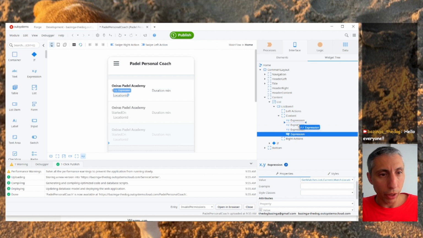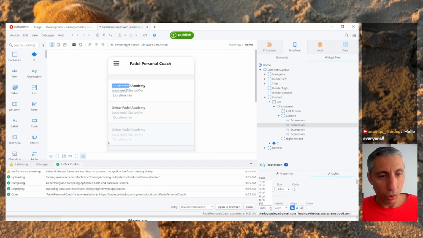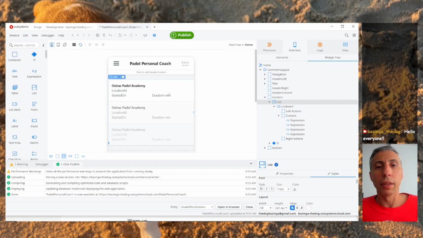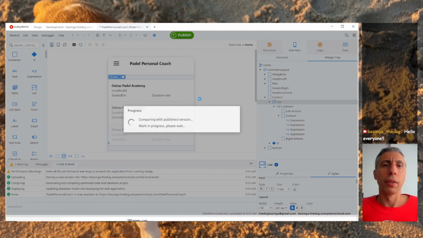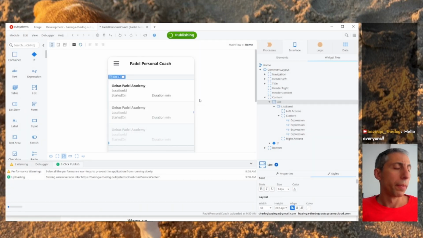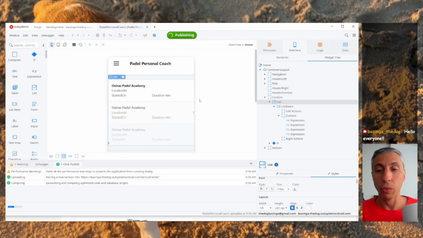Let's just move the location here, and on the styles, this will fill all the lines so we can have all the data. Okay, now we will get this data and we will be able to see it. So let's just publish this. If everything goes right, we won't see anything because we don't have any data on the database.